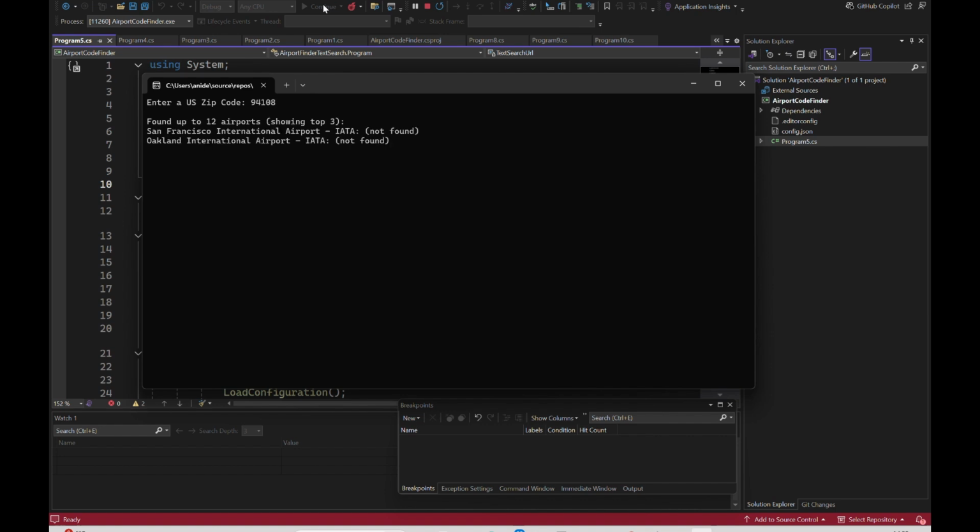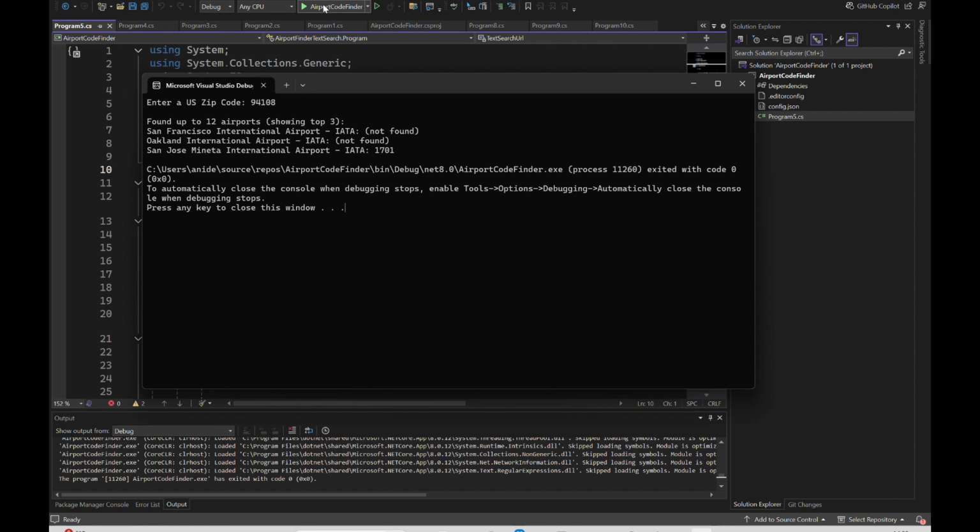Voila. Okay, so at least the 3 airports are here. We get what we need, but still no IATA codes. It has found some random number there, 1701, which I don't know what it is. Okay, so we are halfway through our problem. I guess we have found the airports, but we now need to find the IATA code.